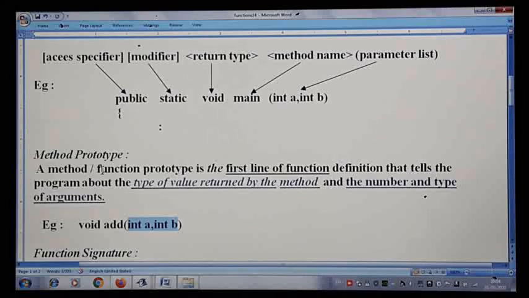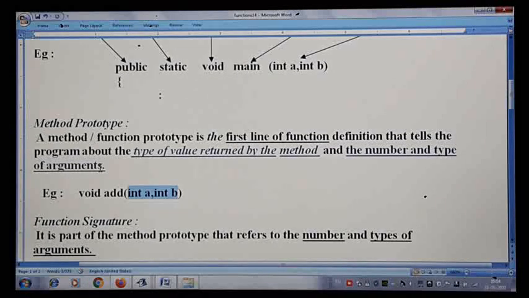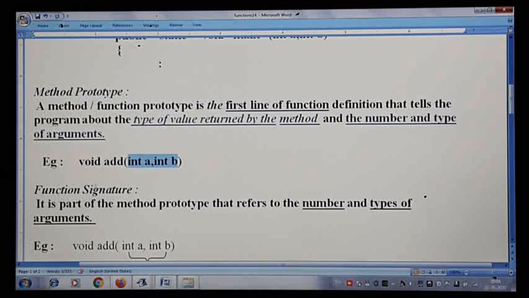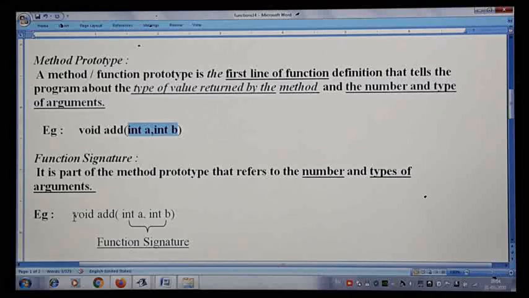Method prototype. Then there is a related term once again, function signature. What exactly is a function signature? If you see an example, it is very easy to understand. Here I have put one arrow, you can make out int a and int b. This part refers to the function signature. So what is a function signature? It is a part of the function prototype that refers to the number and type of the arguments.